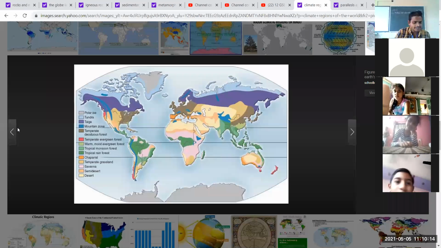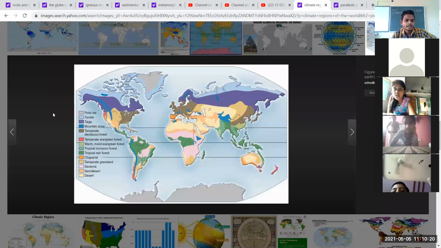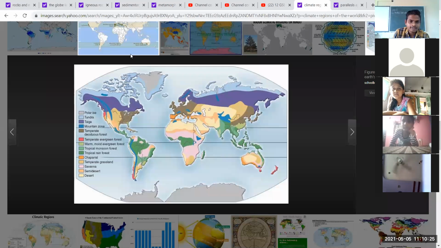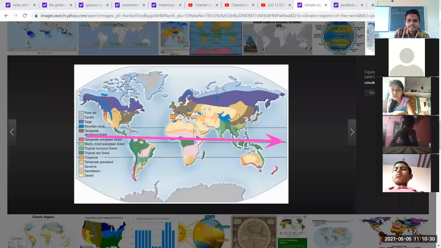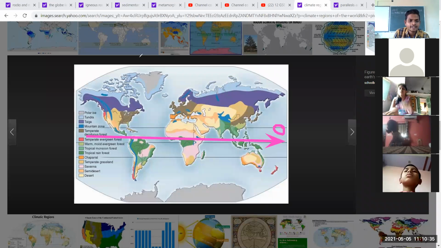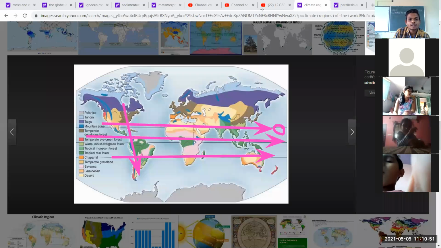First one is factors that influence climate: latitude or distance from the equator. As you know, mainly here this is the equator, 0 degree. Then this is the Tropic of Cancer, and this one is the Tropic of Capricorn. So these are the main latitudes of the earth.